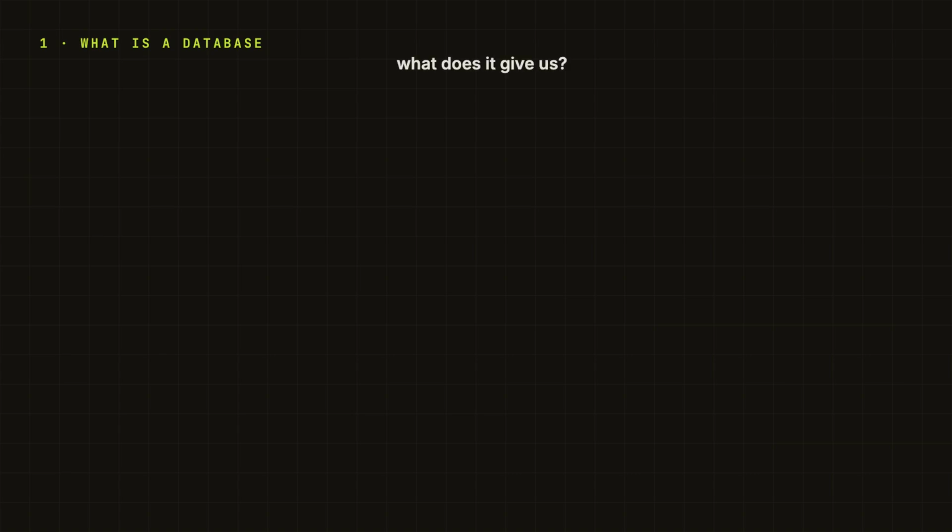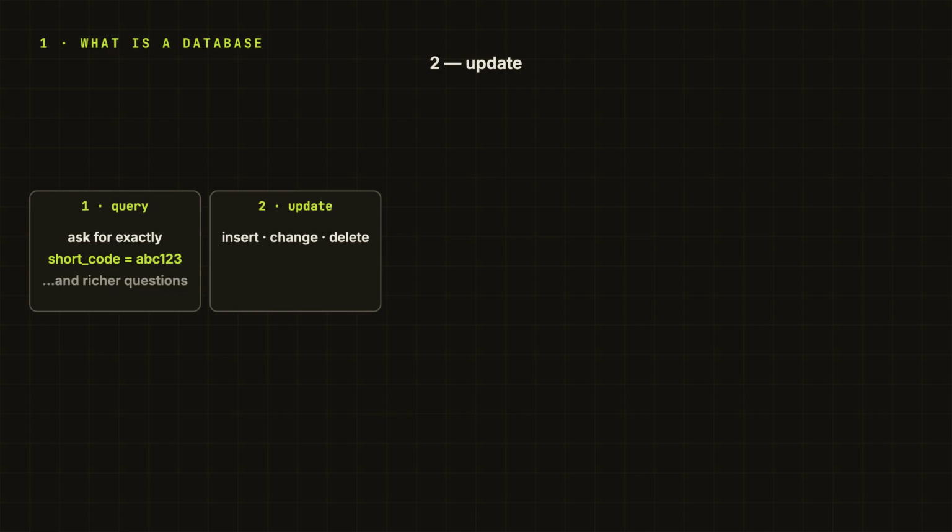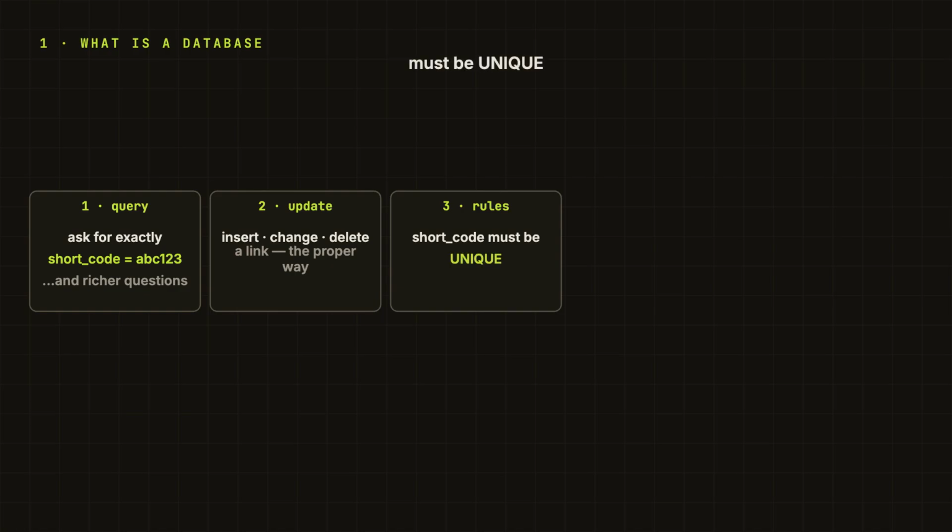Now, what does the database actually give us? First, query. We can ask, give me the row where short code equals ABC123. Later, we can ask more interesting questions as well, like show me the last 10 links that user created. Second, update. We can insert a link, change a link, delete a link, and the database has a proper way to do it. Third, rules. We can say short code must be unique. So, if two requests try to claim the same code, the database itself can reject one, not our random app logic in four different files.